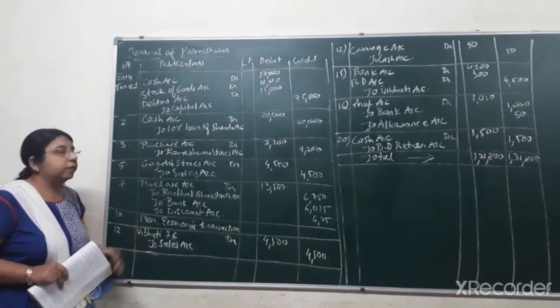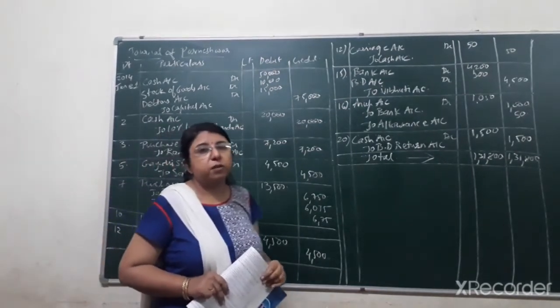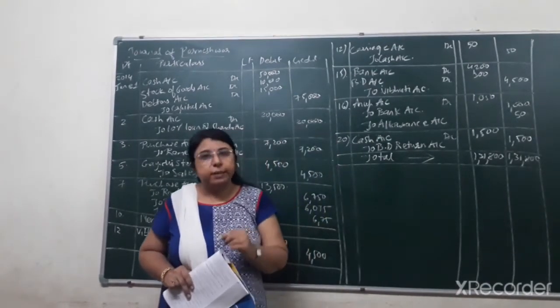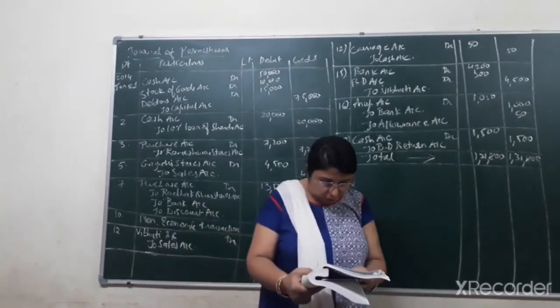So you have to write the narration, that is, goods purchased from Rameshwar Stores at 10% trade discount. You can write the short form for trade discount, that is T.D. Then, after completion of the third date, next one is on the 5th.